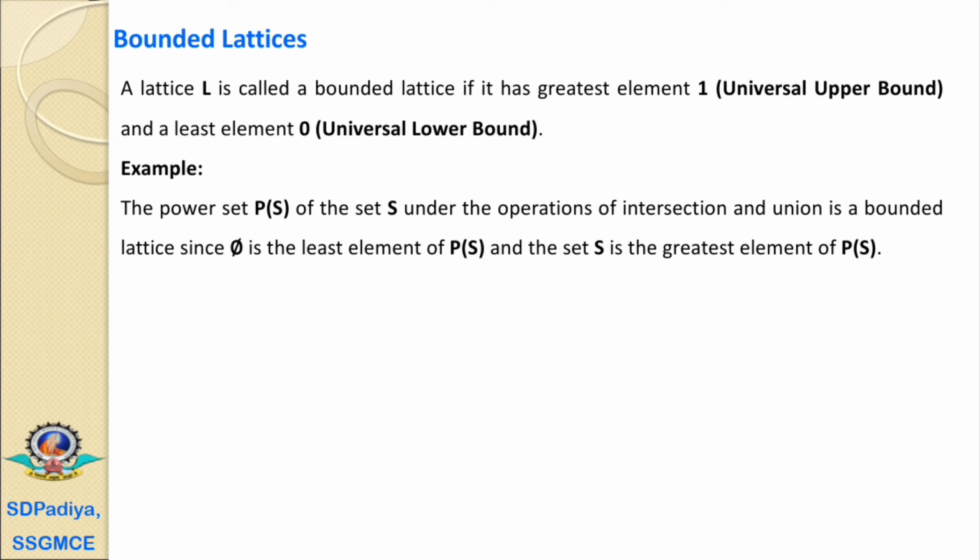For example, the power set P(S) of the set S under the operations of intersection and union is a bounded lattice, since phi is the least element of the power set and the set S is the greatest element of the power set.